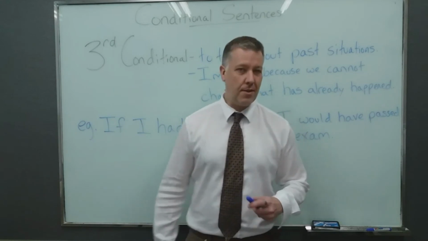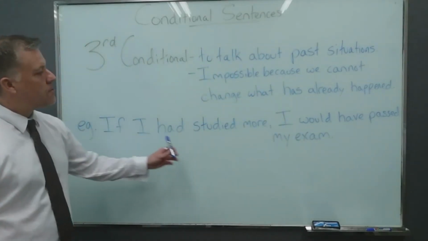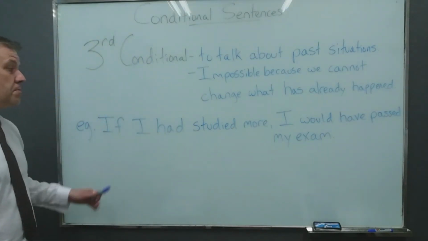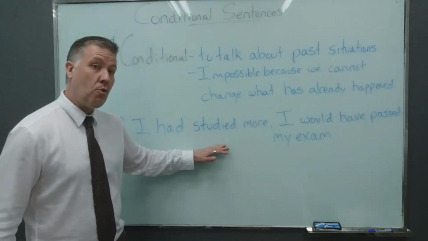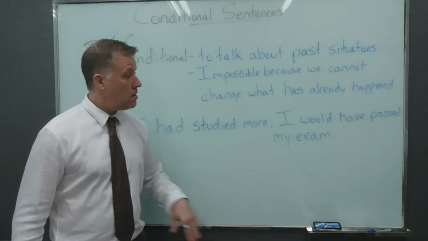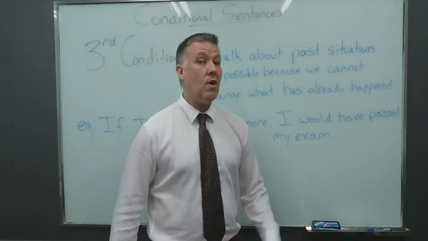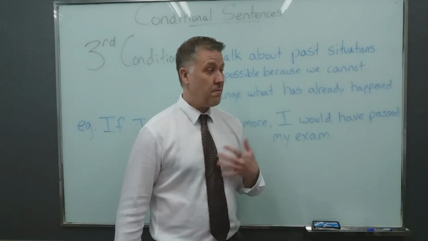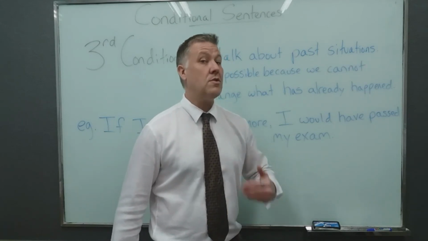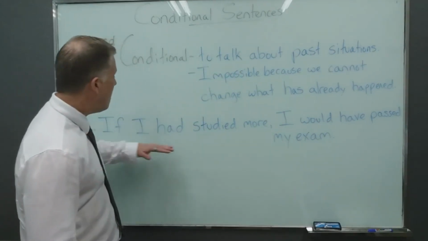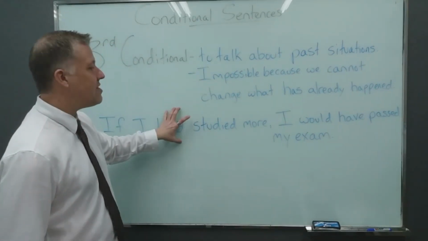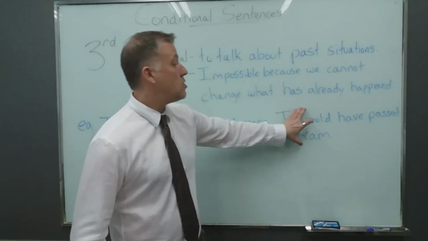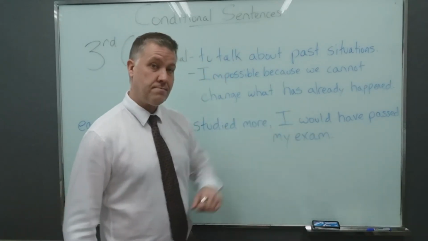Let's take a look at another example. If I had studied more, I would have passed my exam. Now I'm saying this because, for one, I didn't study more. Perhaps I didn't study much at all. And here it tells me that no, I did not pass the exam. I failed the exam. Okay? So I'm feeling a little regret for what I did or didn't do. Again, we have our past perfect tenses because this did not happen, and would have passed, again the past perfect, because this result did not occur.